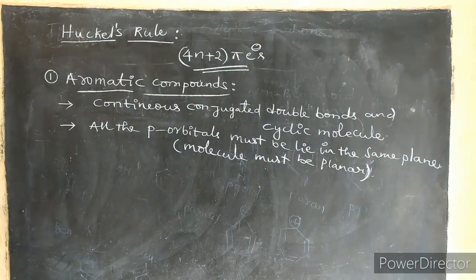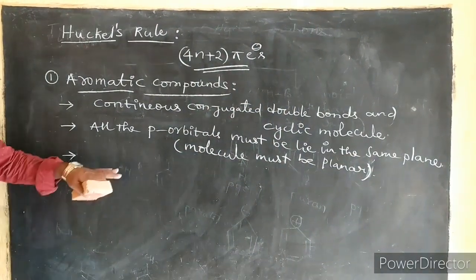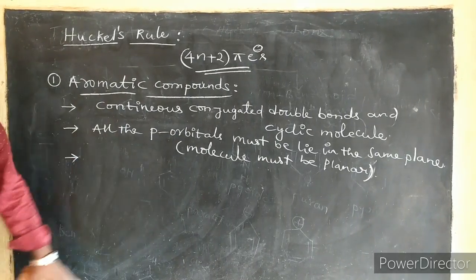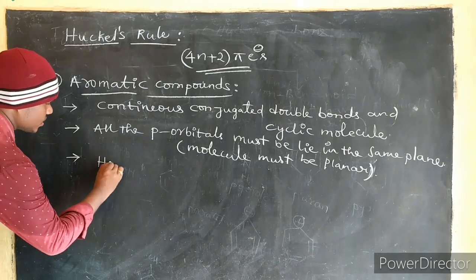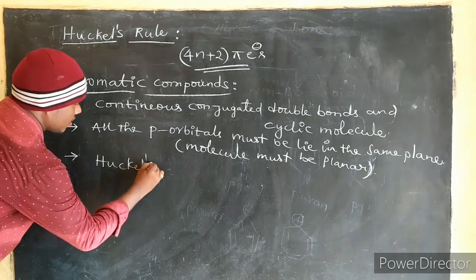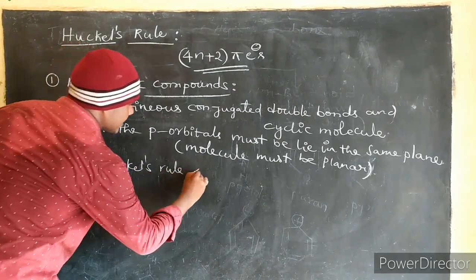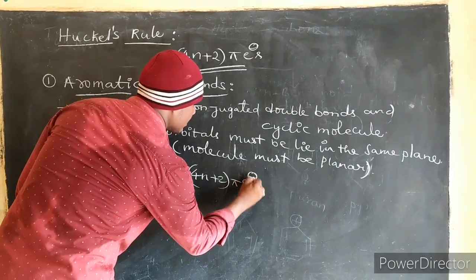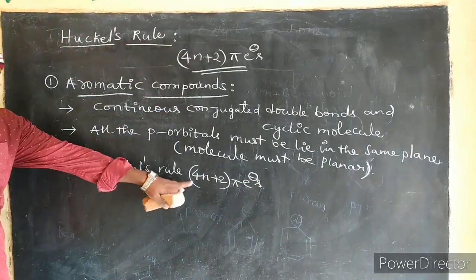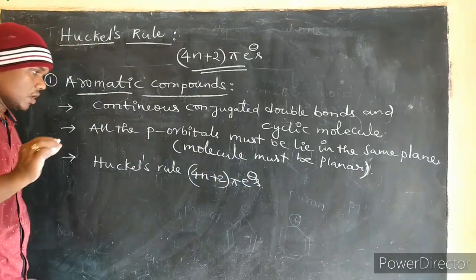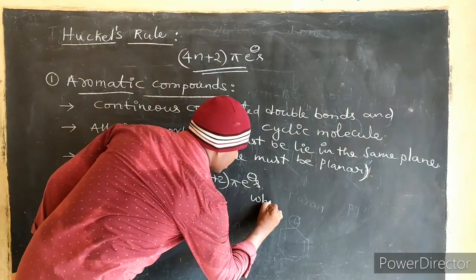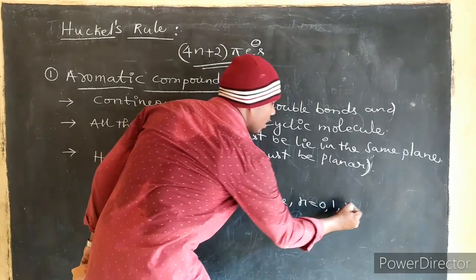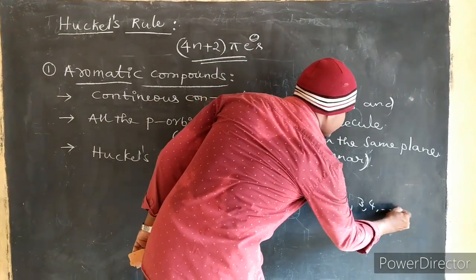The molecule must be planar, and the last point is that the molecule must satisfy Huckel's rule. What is this? 4n plus 2 pi electrons, where n equals 0, 1, 2, 3, 4, and so on.